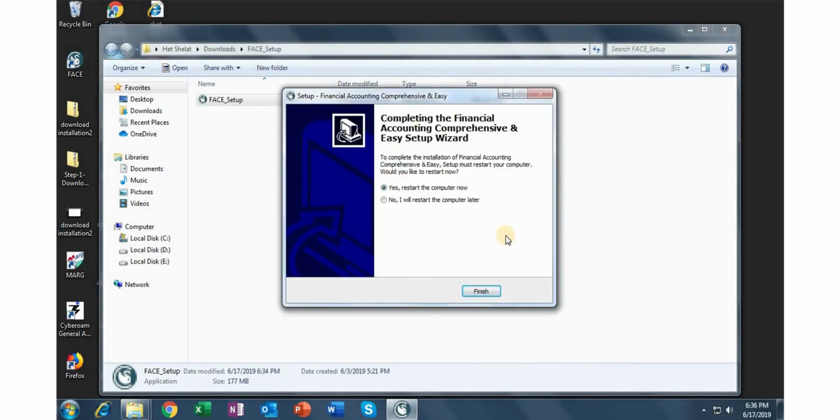The Face application icon will be available to you on your desktop. Please right-click and run as administrator for the first time.